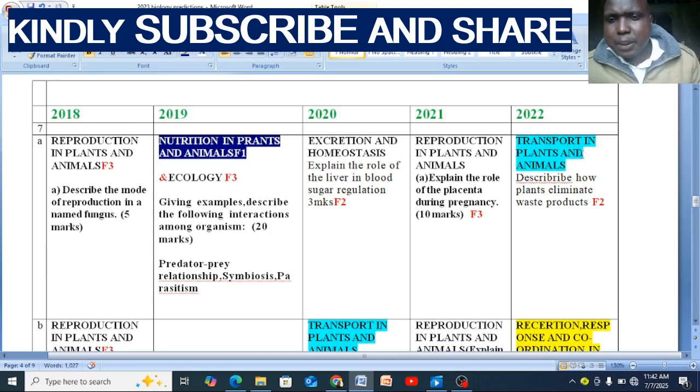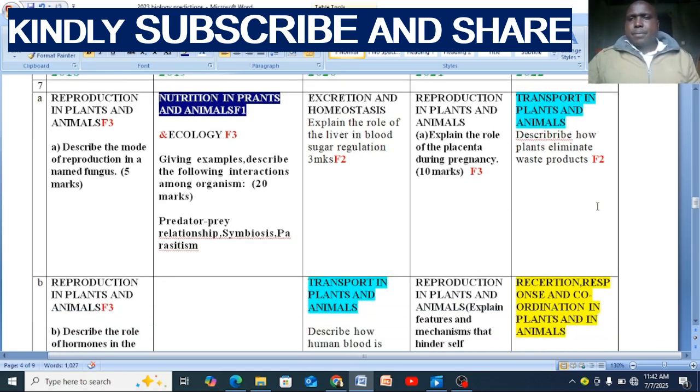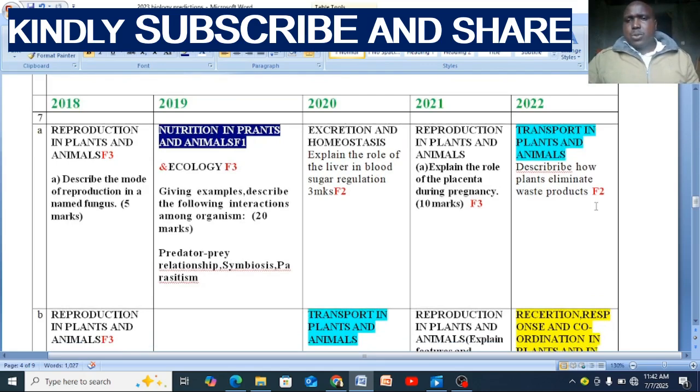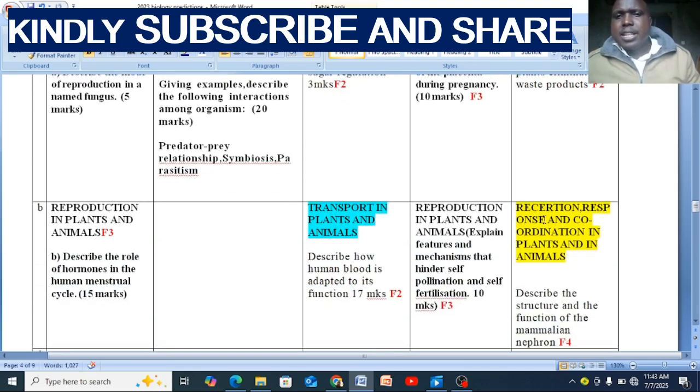2022, transport in plants and animals. Describe how plants eliminate waste products. How do they eliminate waste products? That is form 2, transport. Describe how plants eliminate waste products. It's transport, that one could be excretion and homeostasis, I guess.